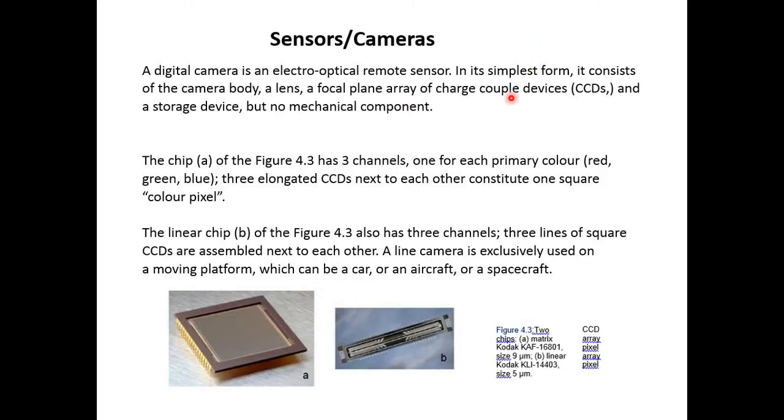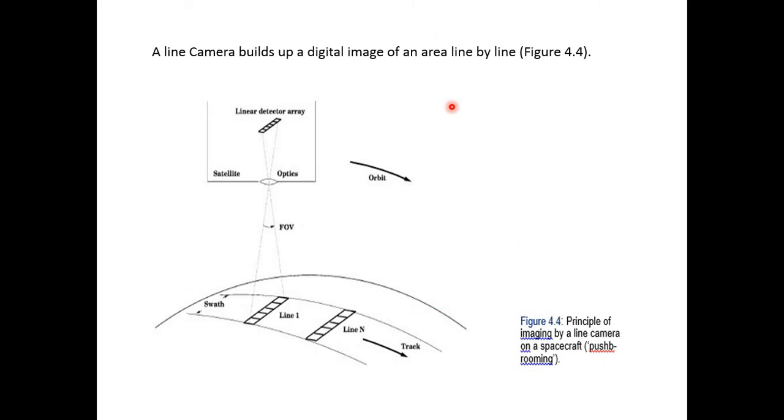CCDs are based on semiconductor material, and the pixel resolution, purity of colors, and all the picture qualities are totally dependent on the purity of the semiconductor materials.